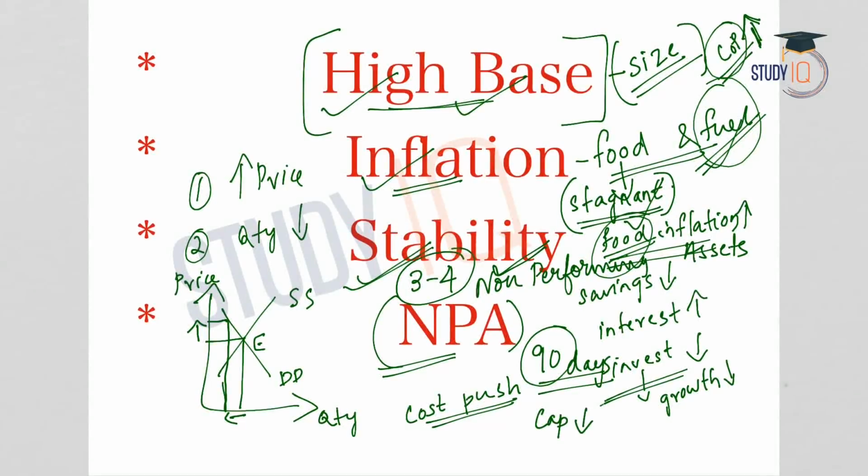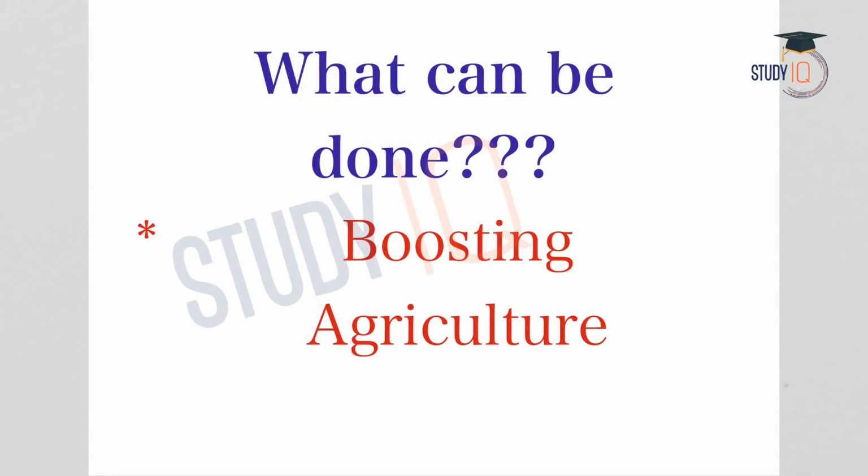This will reduce the capital in the economy. Reduction in capital will lead to reduction in investment, and when the investment in an economy reduces, this will affect the growth. The growth also will come down. So these are the major challenges our economy is facing in order to attain double-digit growth.